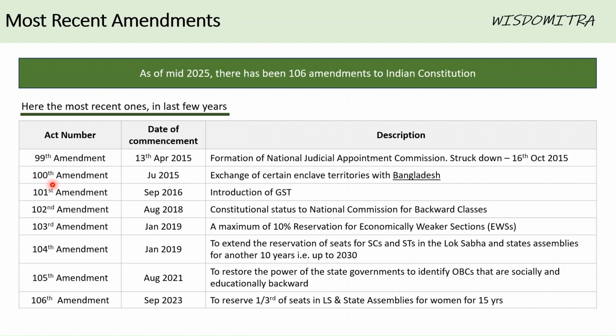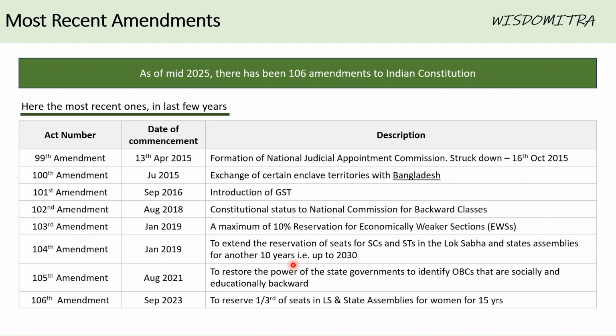100th amendment 2015, exchange of enclave territories with Bangladesh. Again, the 101st amendment, this is very important, September 2016. It led to the introduction of GST. 102nd Amendment 2018, Constitutional Status to the National Commission for Backward Classes. 103rd Amendment 2019, a maximum of 10% reservation for economically weaker sections.